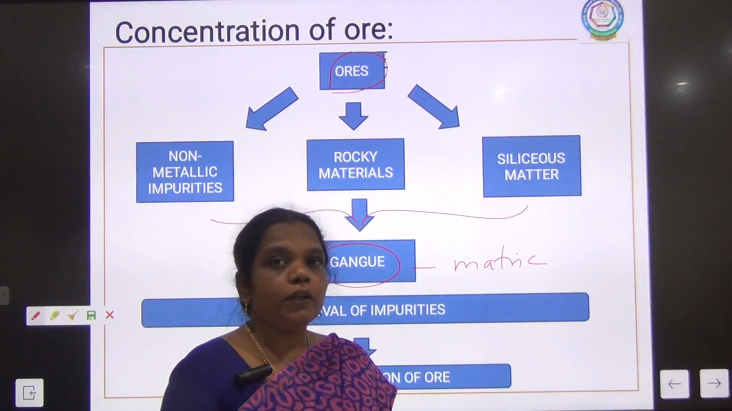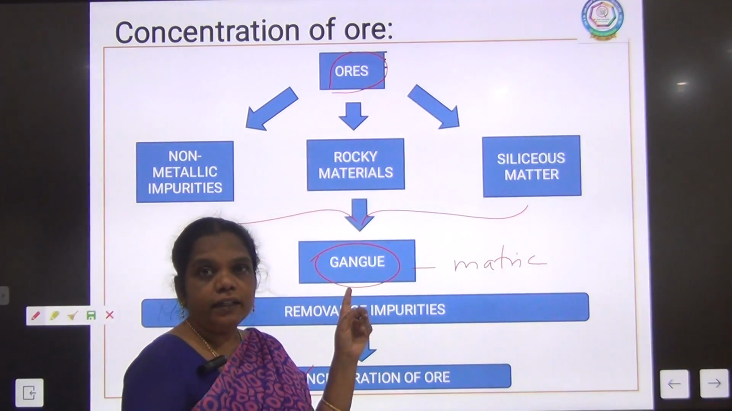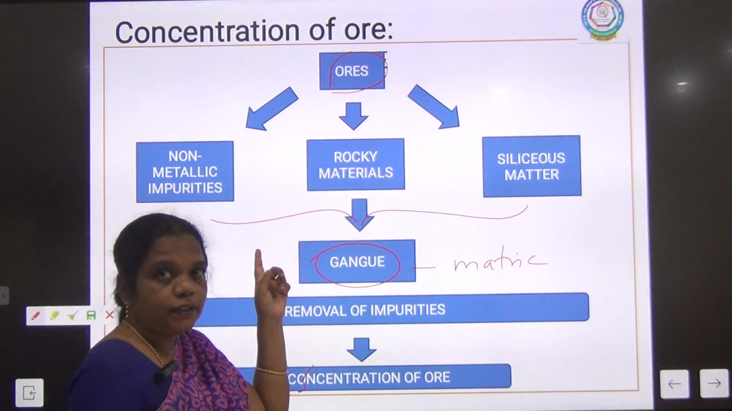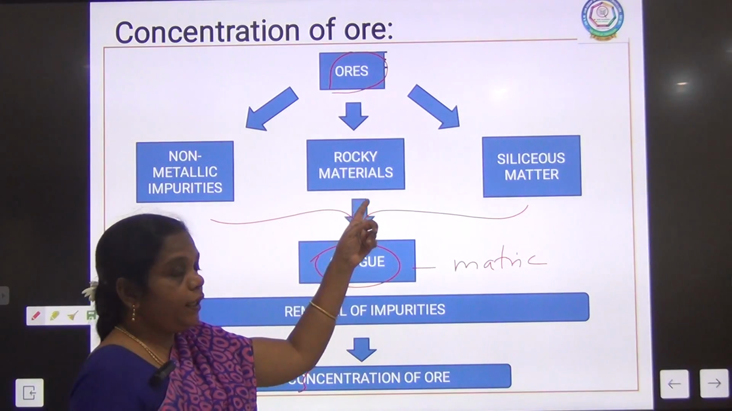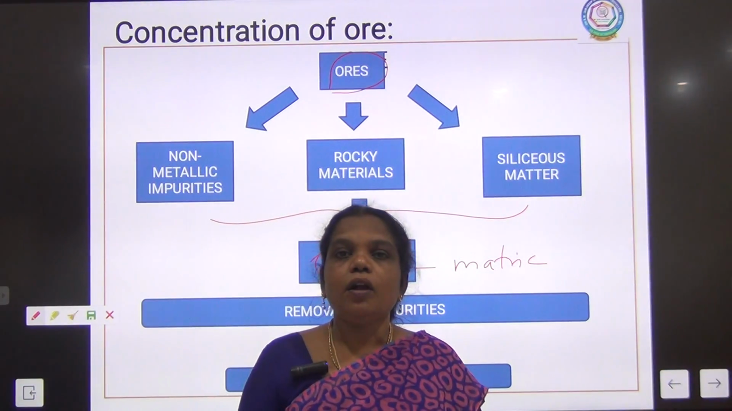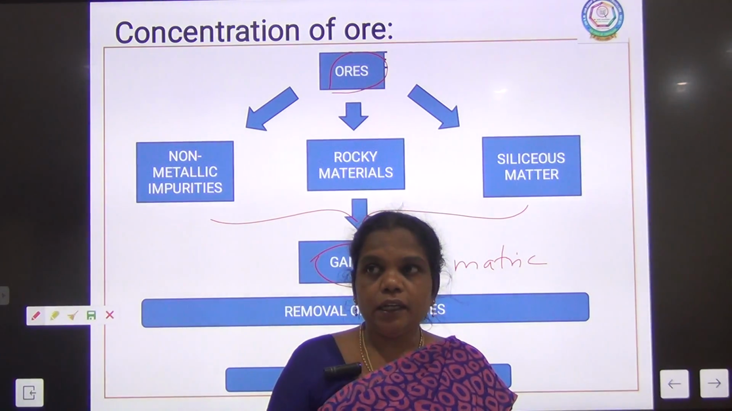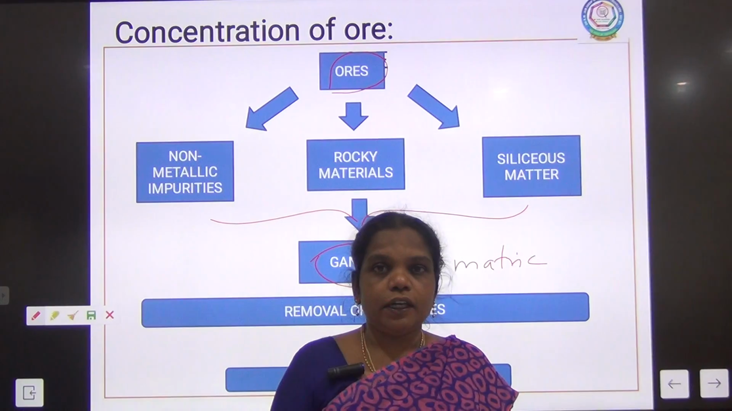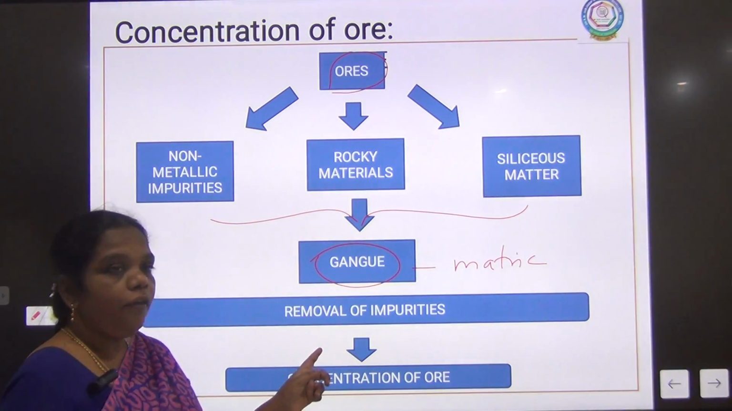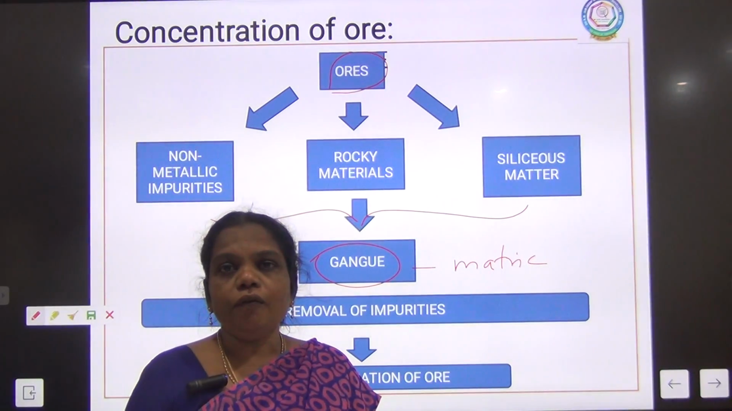So the earthly impurities, otherwise we call them what? Gangue. So what is gangue? Gangue is nothing but non-metallic impurities, rocky material and siliceous matter. These are all combinedly called what? Gangue. So the first process in metallurgy is the concentration. The removal of these impurities is called the concentration of ore.